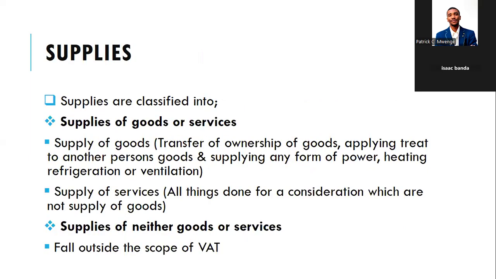So now, VAT is charged on supplies, and supplies are classified into two: supplies of goods or services, and supplies of neither goods nor services.